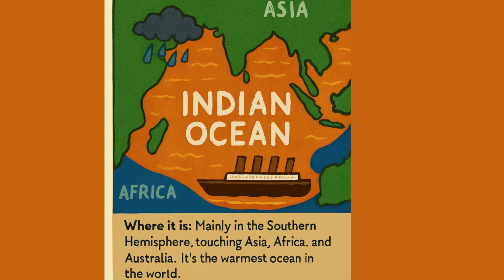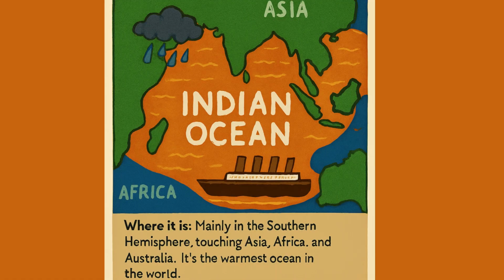Indian Ocean, where is it? Mainly in the southern hemisphere, touching Asia, Africa and Australia. It is the warmest ocean in the world. This ocean is very important for India. That's why it is called the Indian Ocean. It also helps bring the monsoon rains.